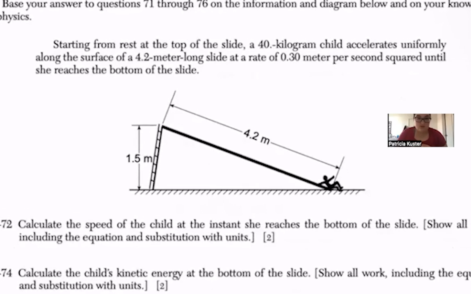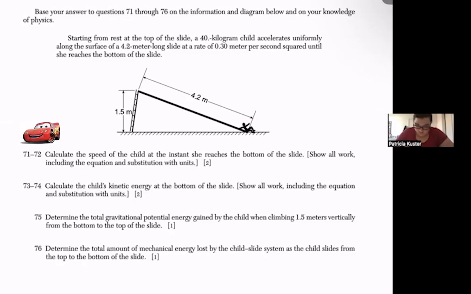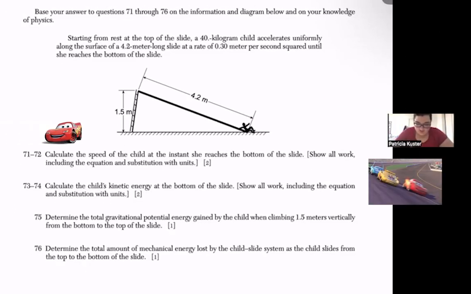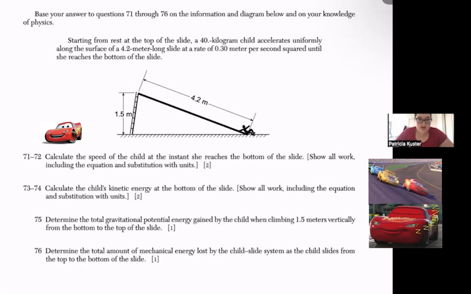So the question reads, starting from rest at the top of the slide, a 40-kilogram child accelerates uniformly along the surface of a 4.2-meter-long slide at a rate of 0.30 meters per second squared until she reaches the bottom of the slide. And then they want us to calculate the speed, their kinetic energy, their gravitational potential energy, and the total amount of mechanical energy.